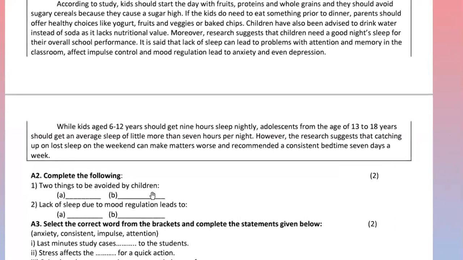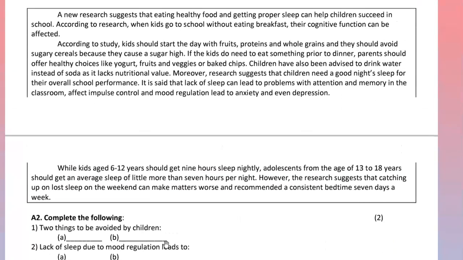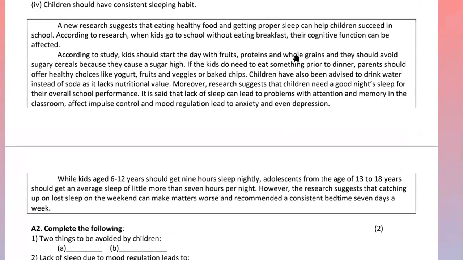Two things to be avoided by children, and lack of sleep due to mood regulation leads to. Now here, which two things children should avoid? The children here, we have read this part. They should avoid sugary cereals because they cause a sugar high, and they should not eat in the morning the yogurt, fruits and veggies.